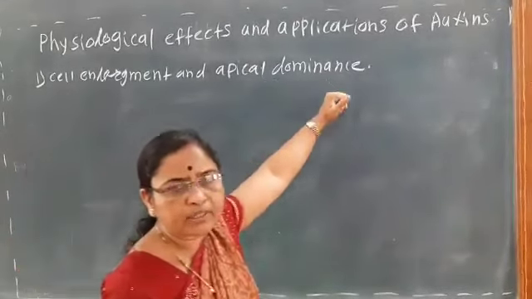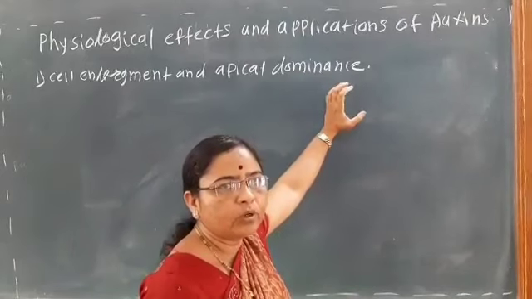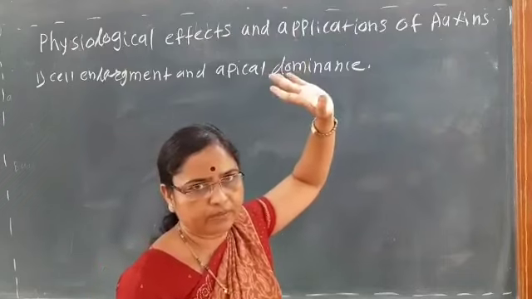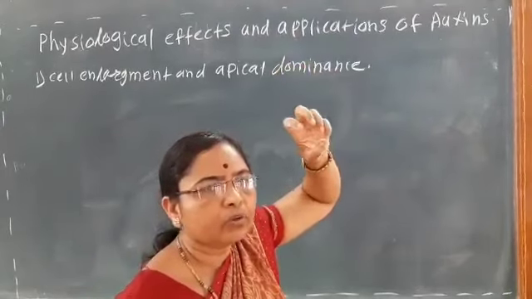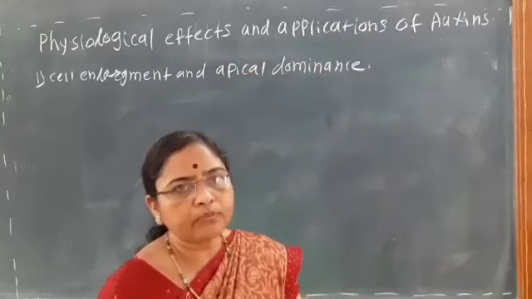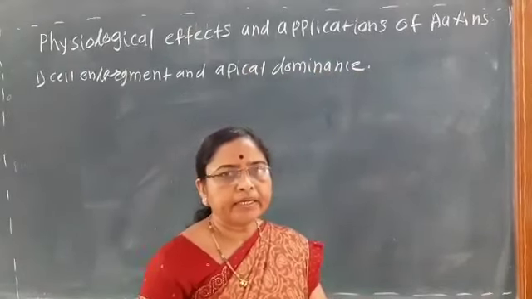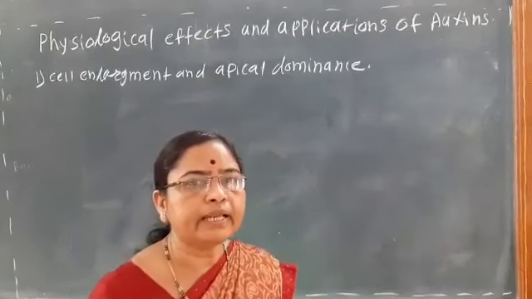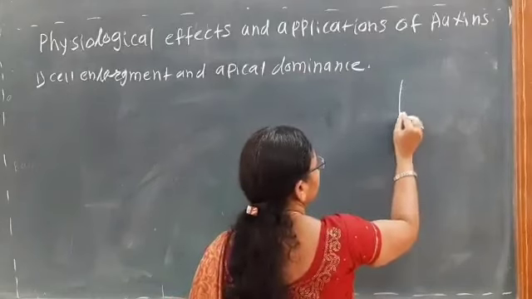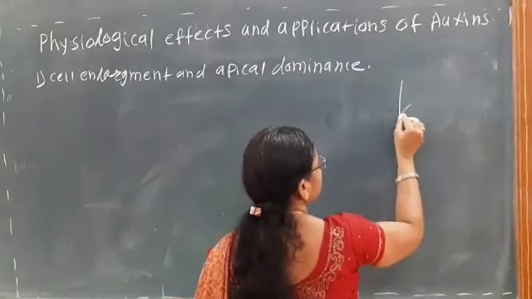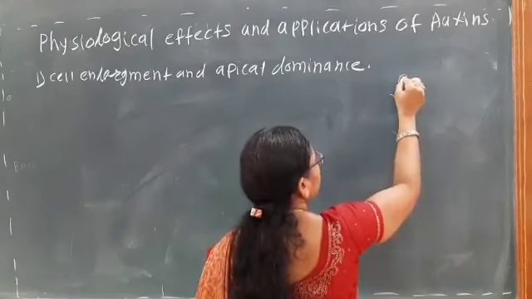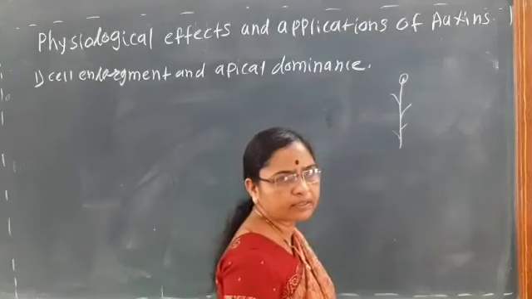So apical dominance means what? It is only helpful to increase the shoot apex, and due to the presence of this auxin, only the apex of the plant grows, and it prevents the growth of the lateral branches. So see, suppose here is the plant, okay, so at the tip portion here are the branches, okay, so at the tip portion the auxins are synthesized.